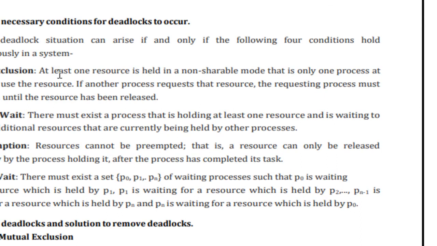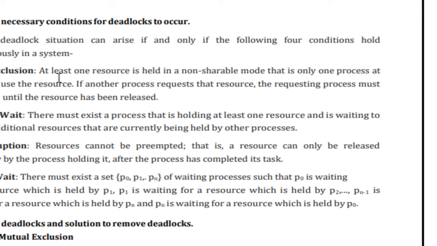So at least one resource is held in the non-shareable mode, and only one process at a time can use the resource. Okay, if another process requests that resource, then the requesting process must be delayed, or we can say waiting, until the resource has been released. Second, that is the hold and wait. So there must exist a process that is holding at least one resource and is waiting to acquire an additional resource that is currently being held by other processes. So this is about the hold and wait.